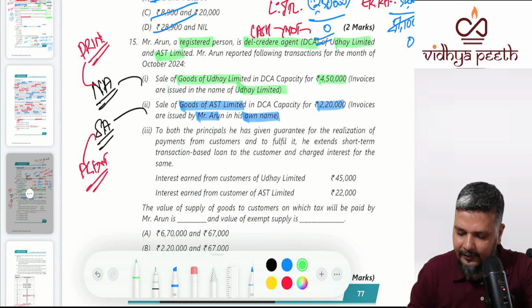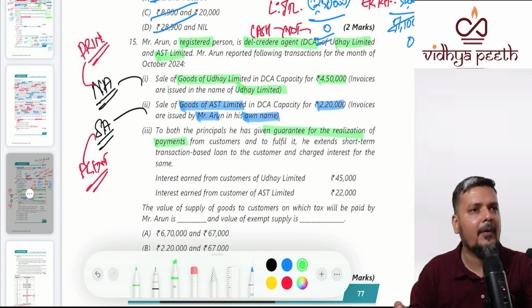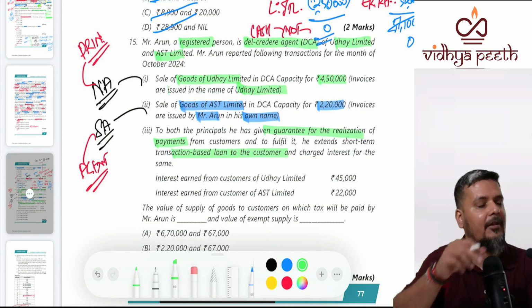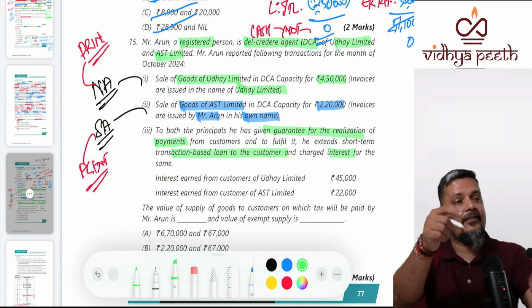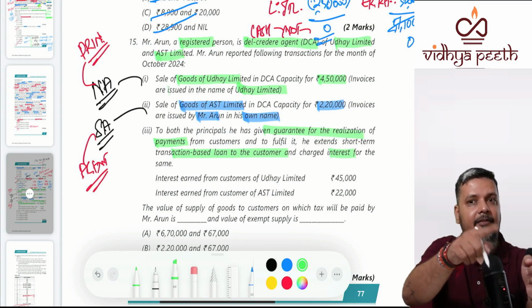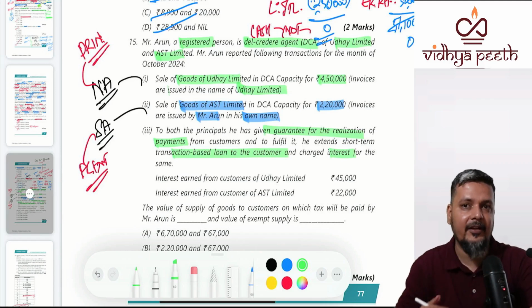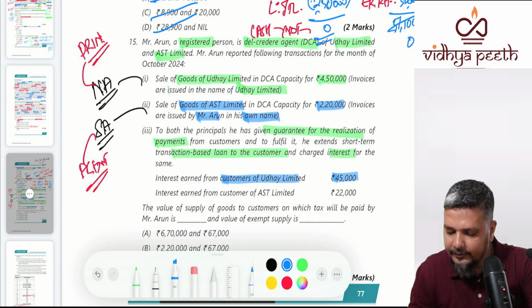To both the principals, obviously when he is a del credere agent, he will guarantee the realization of payment. So this is a special aspect. He will guarantee the realization, and if the customer is not making the payment, he will make the payment on behalf of the customer, and it will be treated as a loan to the customer. And he charges interest from the customer because he has taken the responsibility to pay the principal, and if the customer is not paying, he will pay and collect from the customer with interest. With interest earned from customers of Uday Limited.